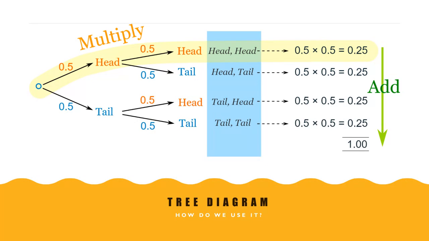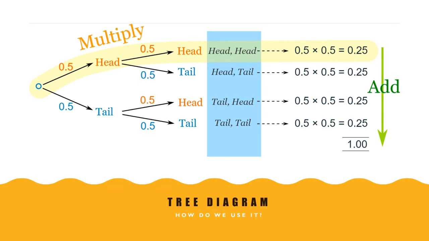If you are flipping coins one after another, 2 coins one after another, and you want to see the probability of getting head both times, what you have to do is multiply along the branches you are moving. For example, you start with the start point. You have to move, and as you move, you have to multiply all the probabilities on those branches. For example, I want both to be head.